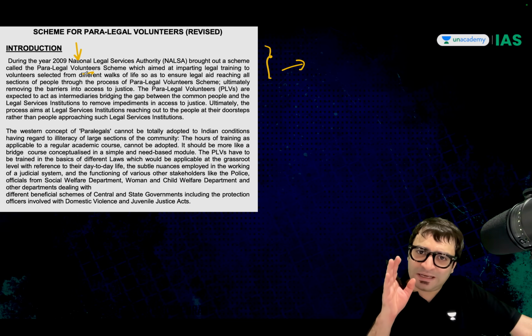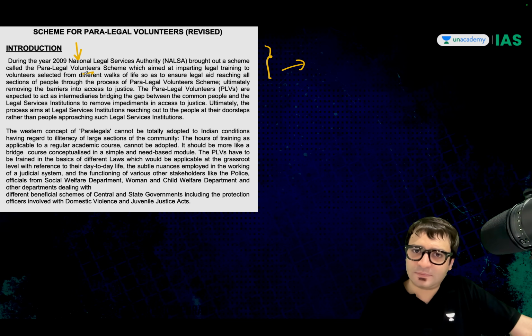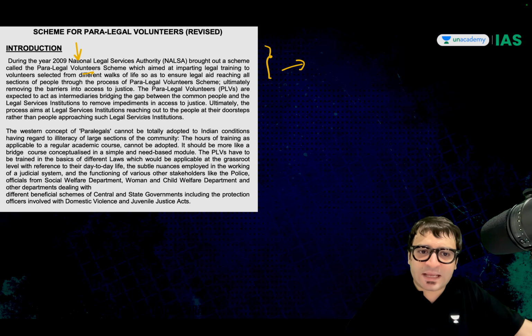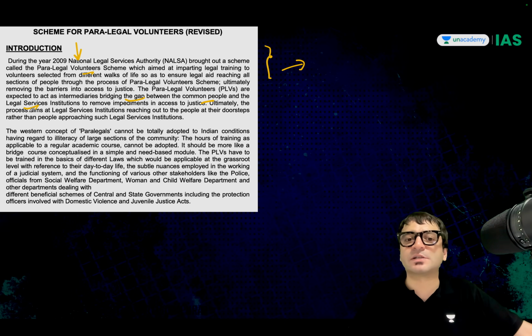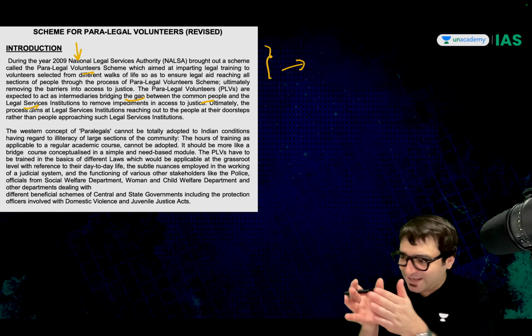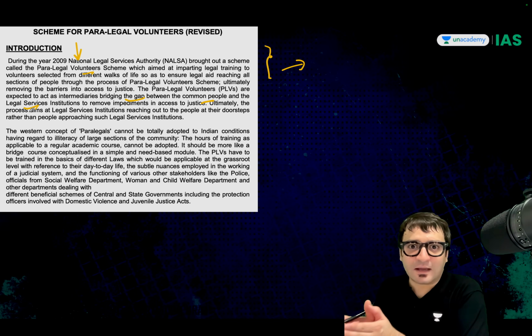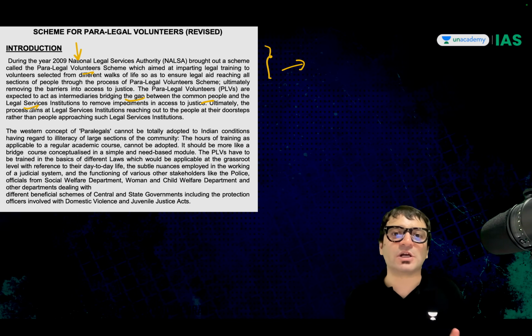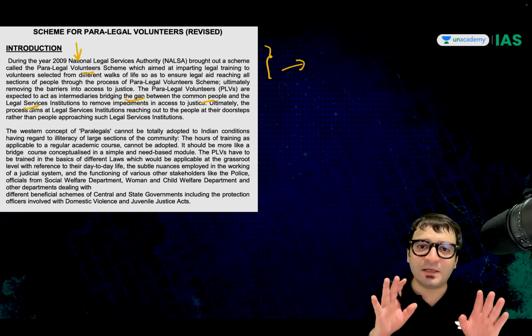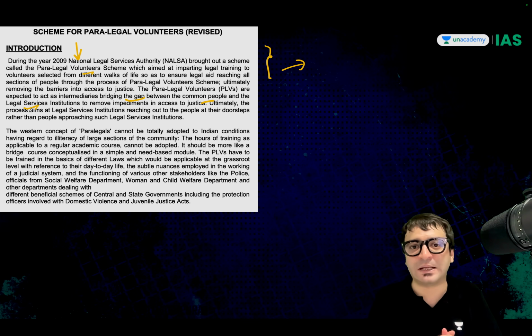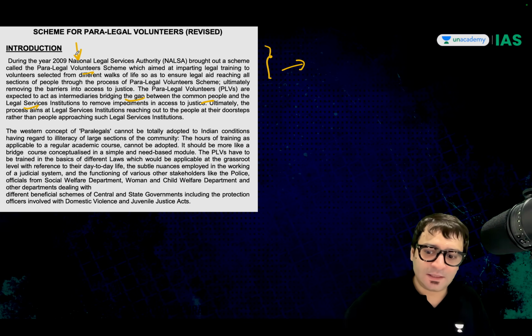We should impart legal training to these individuals, teach them a few details about the laws so that they can bridge the gap between the common people and legal services institutions, so that these common people, Aam Janta, can have access to justice. And that's how the Paralegal Volunteer Scheme was launched by NALSA. The year was 2009.